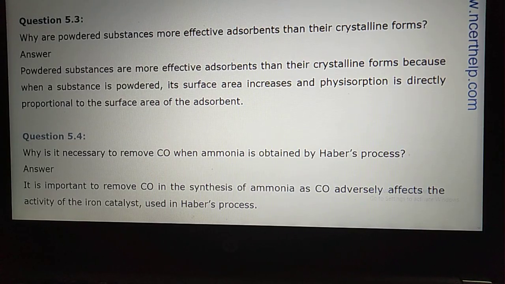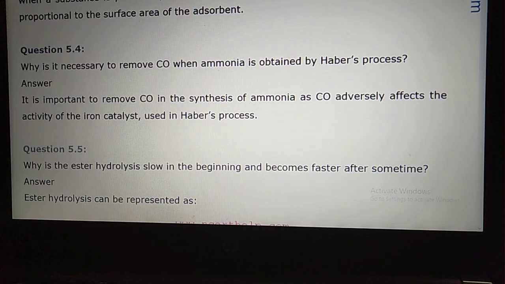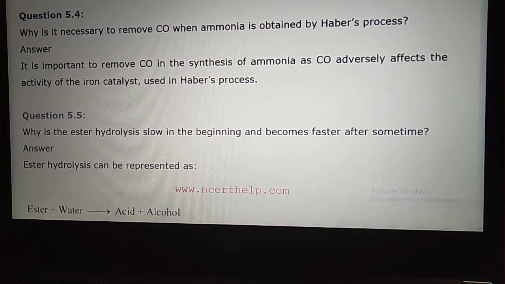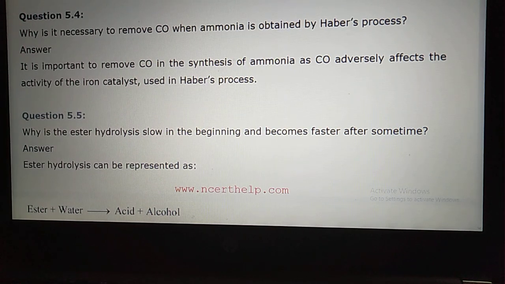Now let us move to another problem, student. What is the other problem if we talk about 5.4? The fourth question from the Intext: why is it necessary to remove carbon monoxide when ammonia is obtained by the Haber process? This is very important, and also very easy, student.